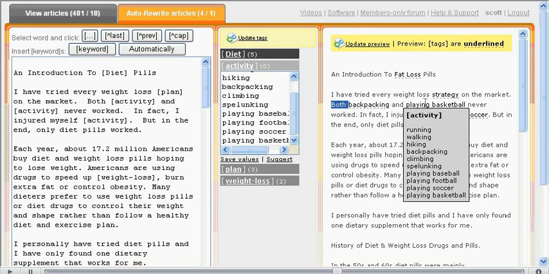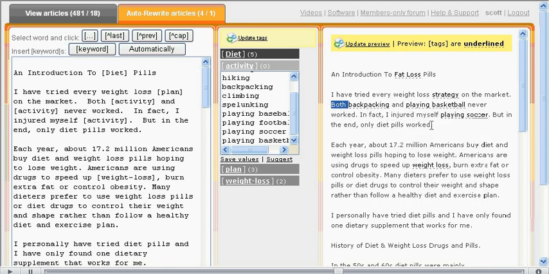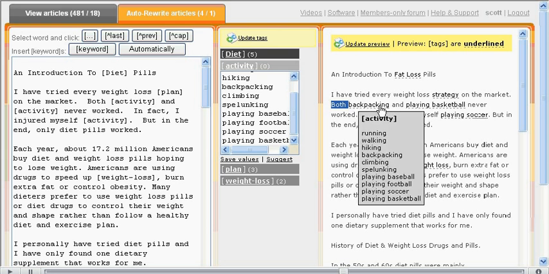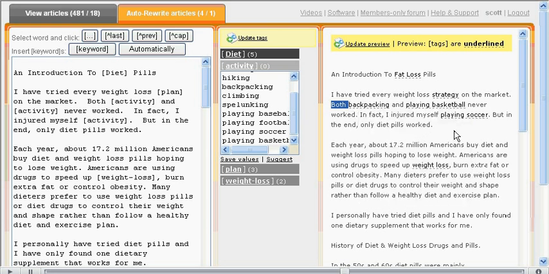So now check out these 2 sentences. Let's actually pay attention to these. Both backpacking and playing basketball never worked. In fact, I injured myself playing soccer. Now if you'll notice, the Content Club swapped in completely unique terms for each of our instances of our activity tag. And that is the Content Club's default.